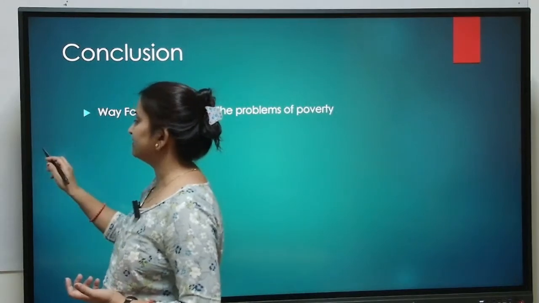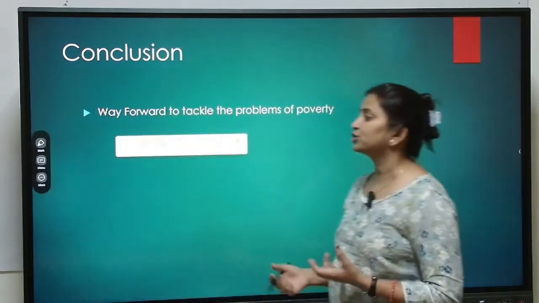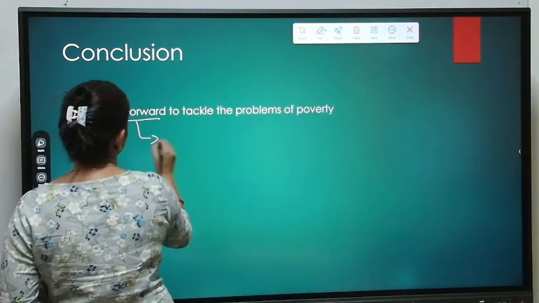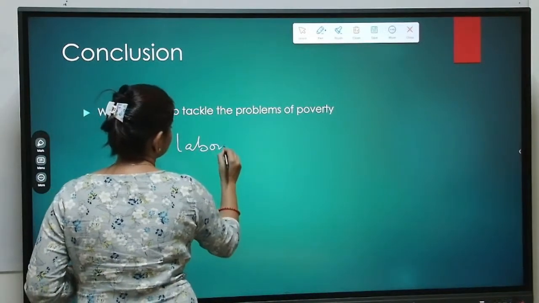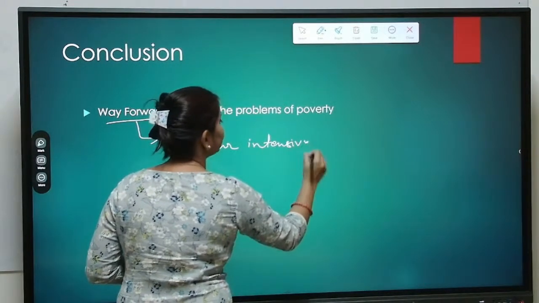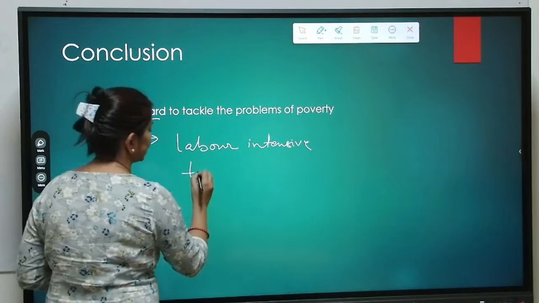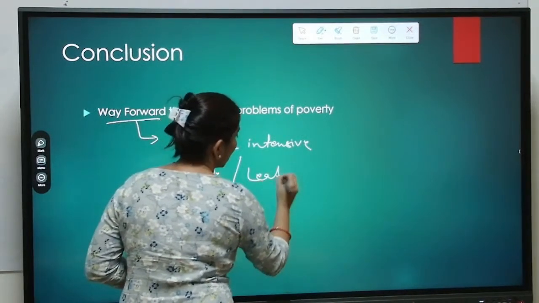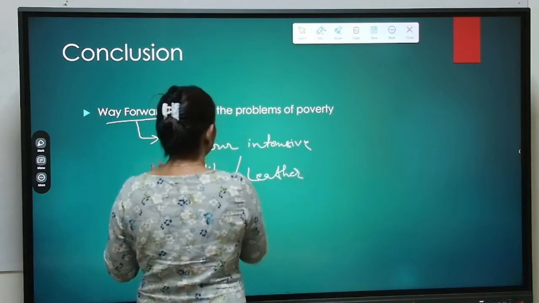That is our conclusion. So the way forward should be we need to work upon labor intensive sectors. What can be the labor intensive sectors? Such as textile or leather, these are examples of manufacturing.